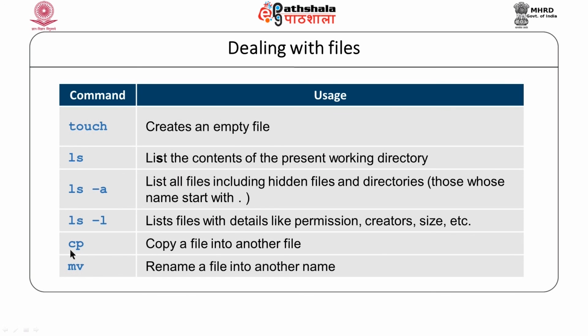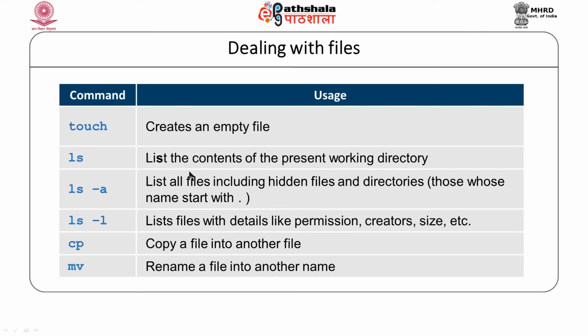A few other commands are cp, that is, copy a file. Cp takes two arguments. The first argument is the original file name and the second argument is the file into which we want to copy. Similarly, the mv command is to rename a file. It takes two arguments, the original file name and the new file name.